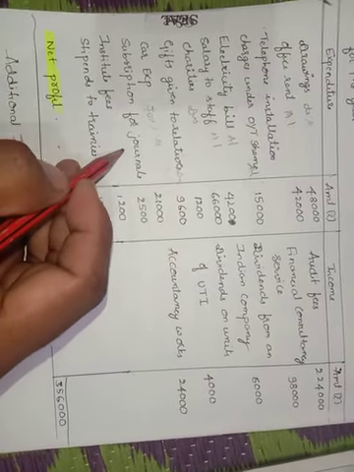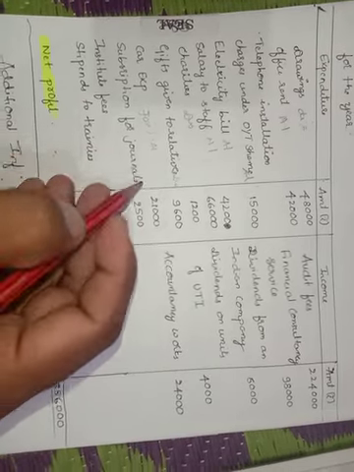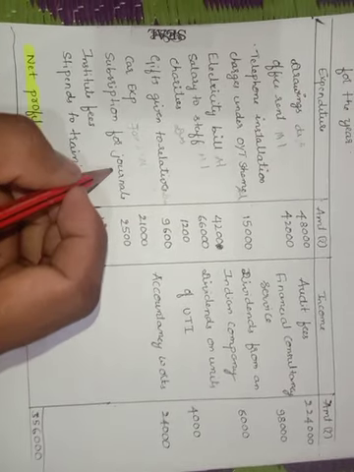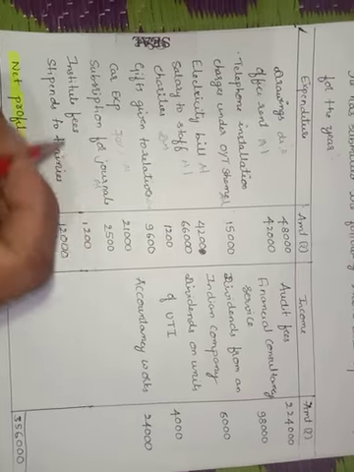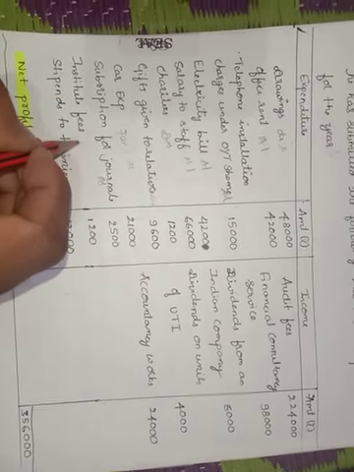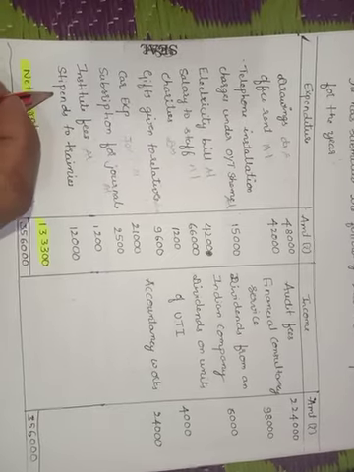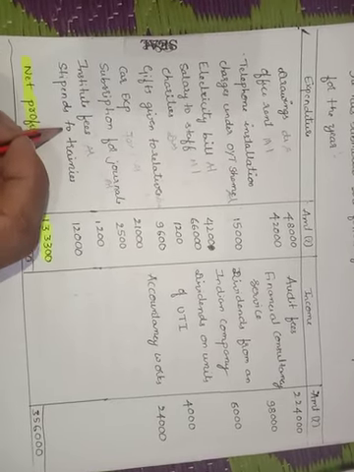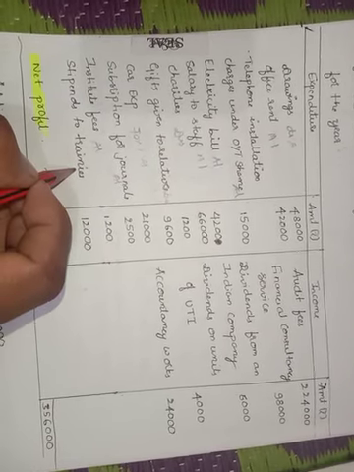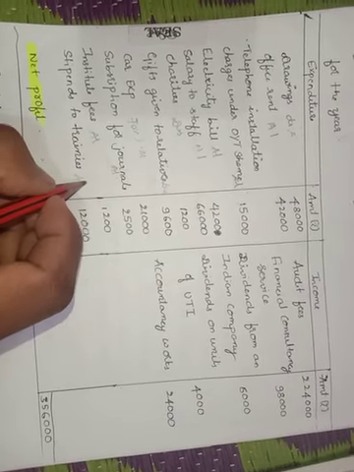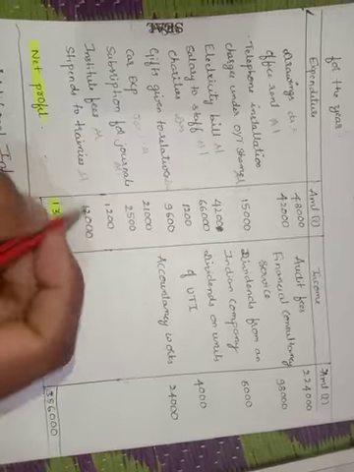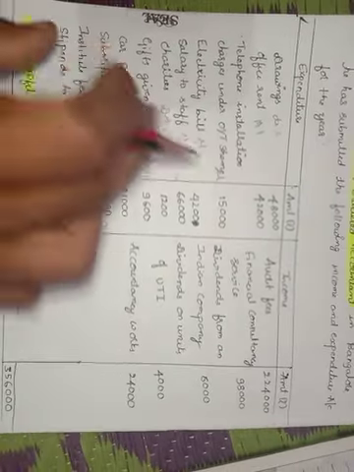Next, subscription for journals, it's related to professional journals, so it's allowable. Next, institute fees, it is also allowable. Next, stipend to trainees, it is given to trainees, it is also allowable, being professional. So these are the expenditure items.